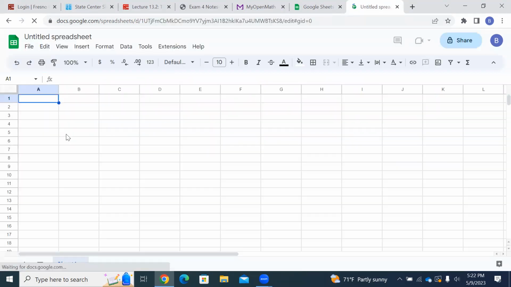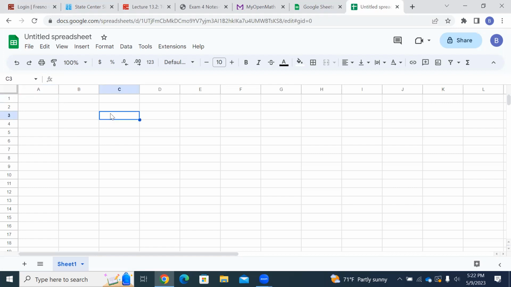Now, you could also do this in Microsoft Excel. If you happen to have Microsoft Excel, that's even a little quicker. But I know not everybody has that. But everybody can access Google Sheets, at least on a computer, a laptop or desktop. It's free of charge. It doesn't seem to work well on mobile devices.